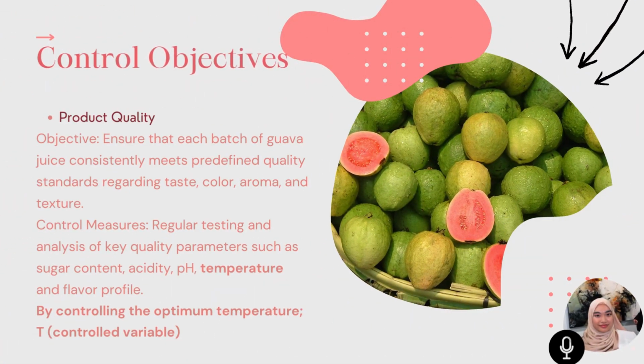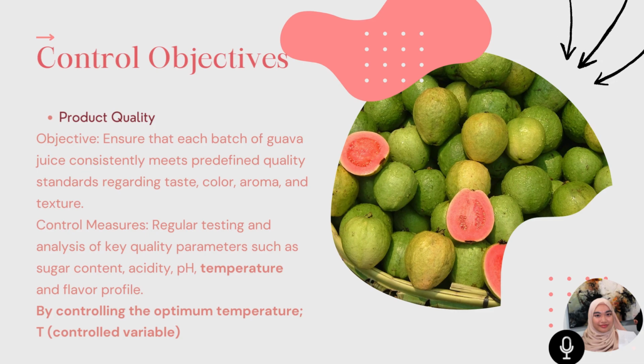Next is product quality. Our objective is to ensure that each batch of guava juice consistently meets predefined quality standards regarding taste, color, aroma, and texture. In this case, it is to ensure the activation of enzyme pectinase to react with the guava juice. This can be controlled by doing regular testing and analysis of key quality parameters such as sugar content, acidity, pH, temperature, and flavor profile.